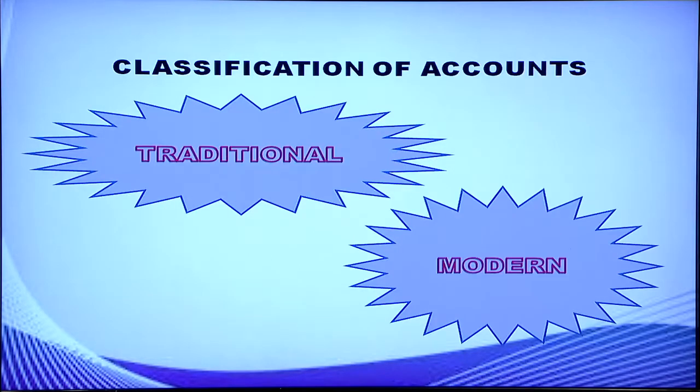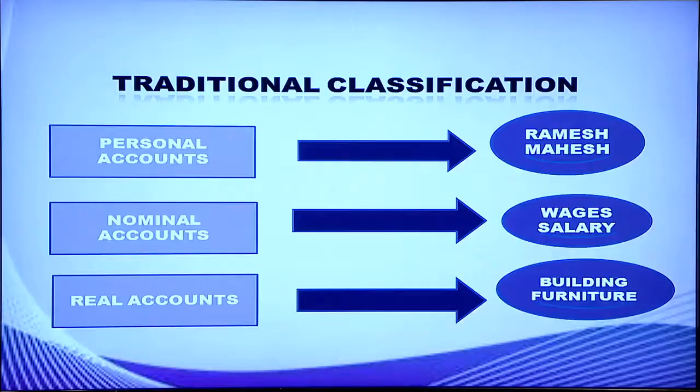We have traditional system of accounting and modern system of accounting. Under traditional classification, accounts are divided into three: real account, personal account and nominal account. Real account deals with assets or properties. Here I have given building account, furniture account. Under real account, I have given building account and furniture account.